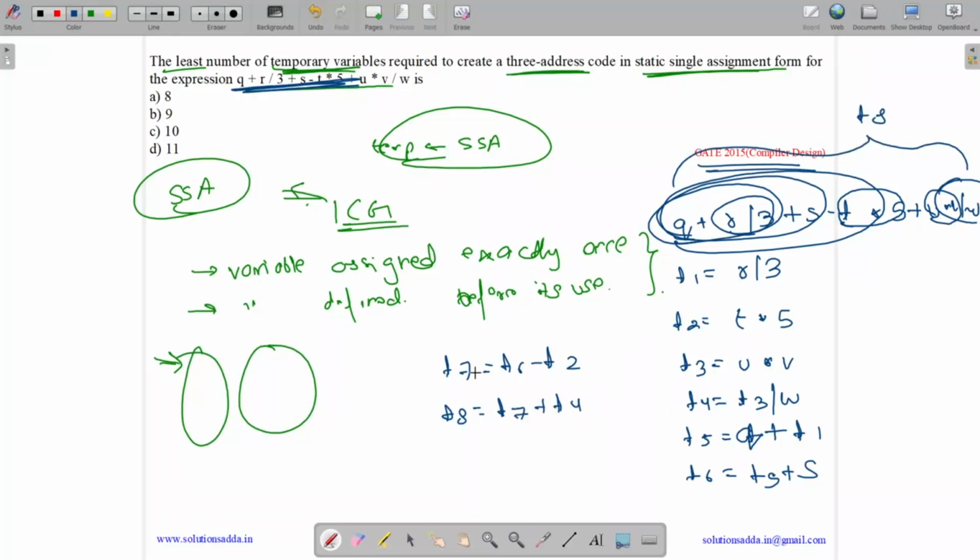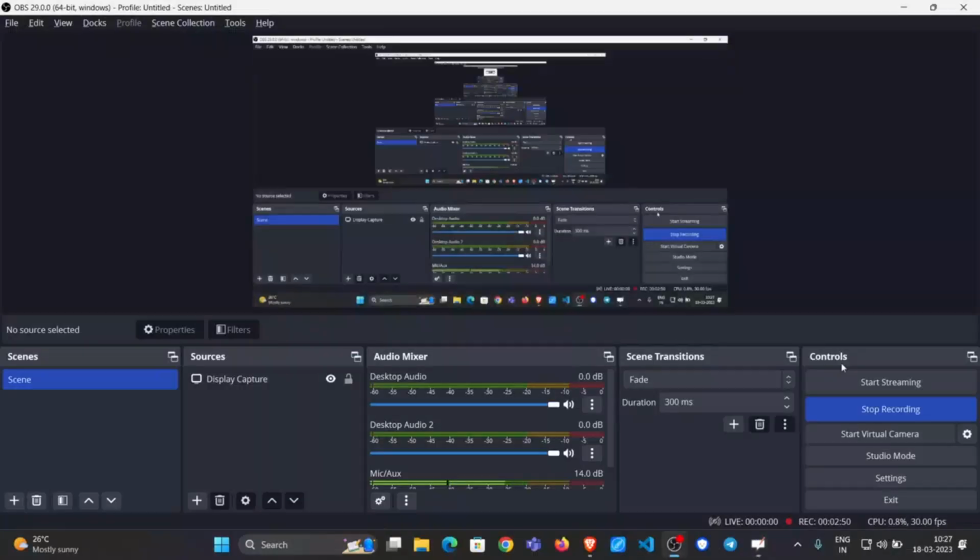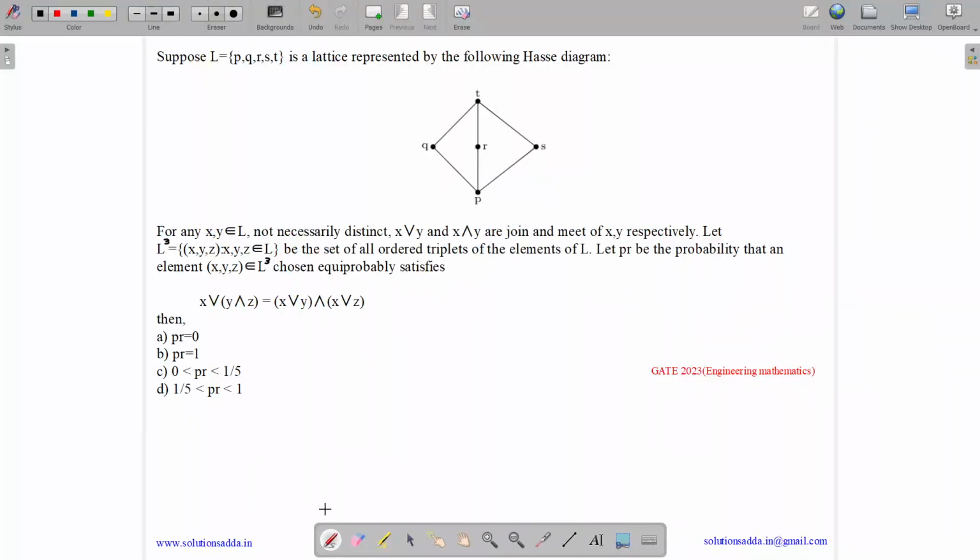So we need 8 temporary variables, t1 to t8. So the answer is option A, 8. This question belongs to the engineering mathematics subject and was asked in GATE CSE 2023.